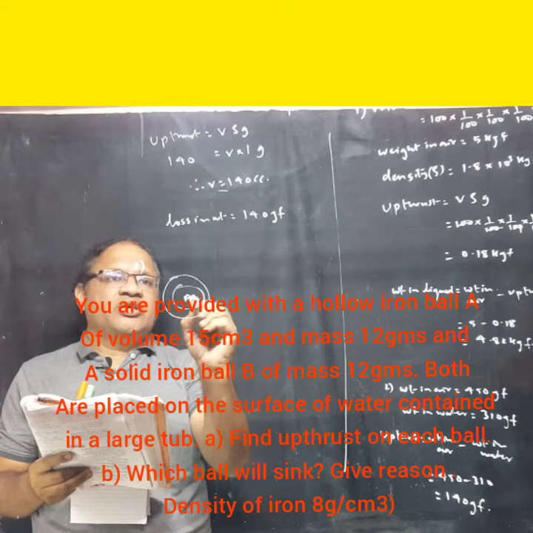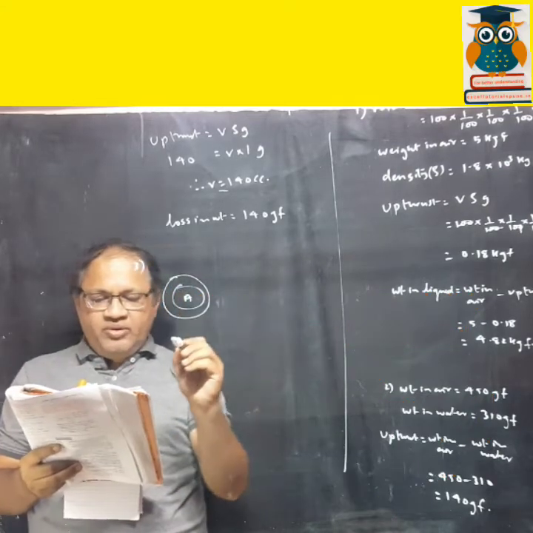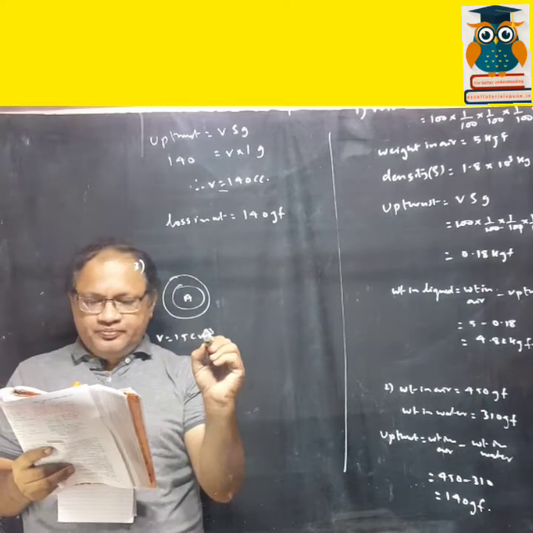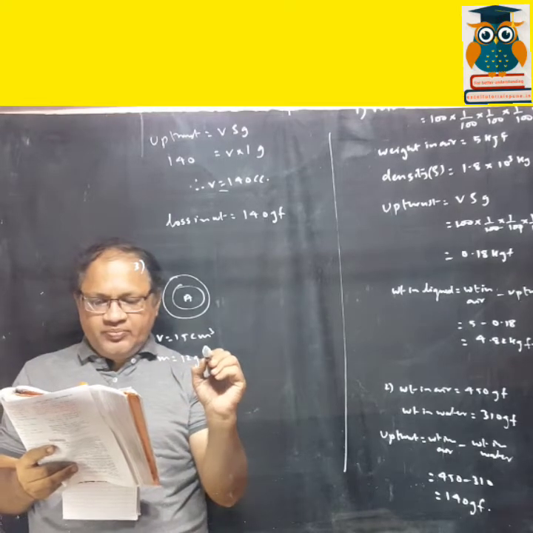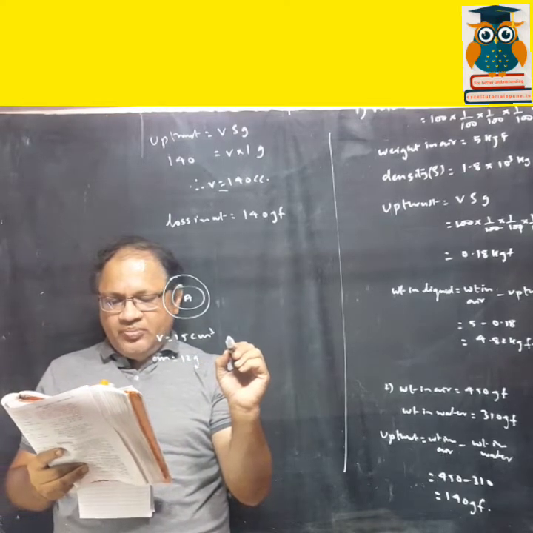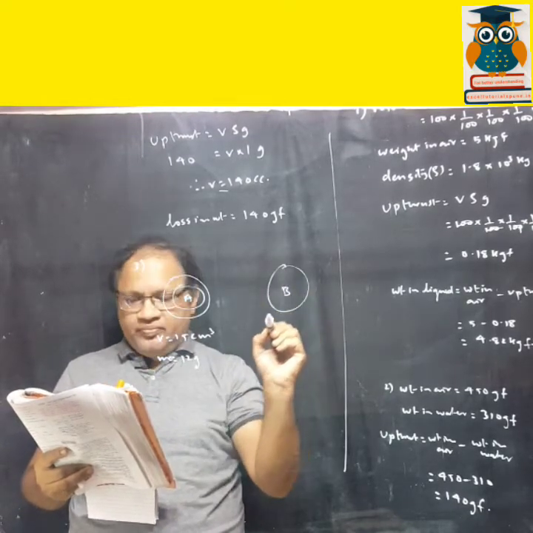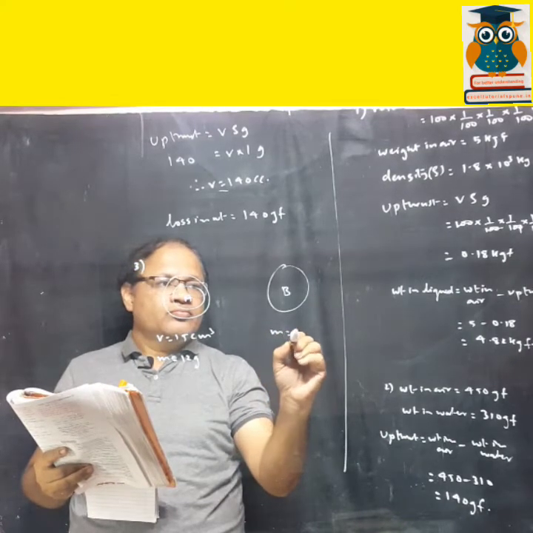Okay, let's take it as A. And the volume of that is given, 15 cm³, and mass is given, 12 grams. And there is another solid iron ball B. Mass is given, 12 gram.